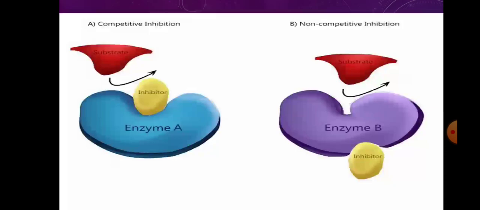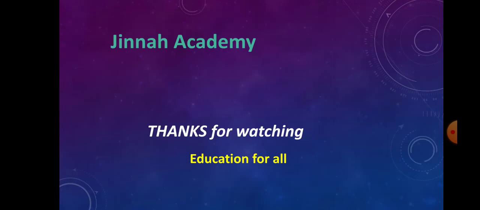In case of competitive inhibition, when we increase the amount of the substrate, the inhibitor's effect can be neutralized, but in case of non-competitive inhibition, the inhibitor's effect cannot be neutralized in this way. Hope this will be helpful for you guys. Thank you.